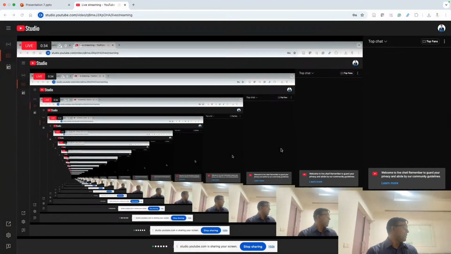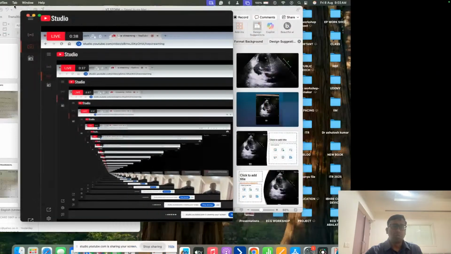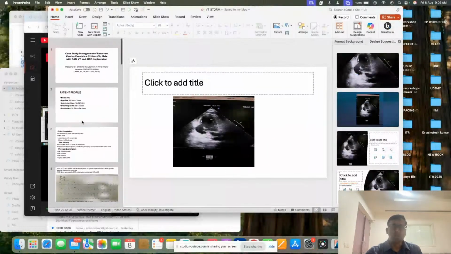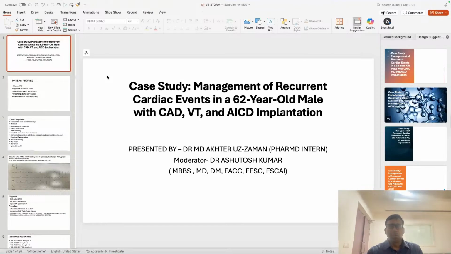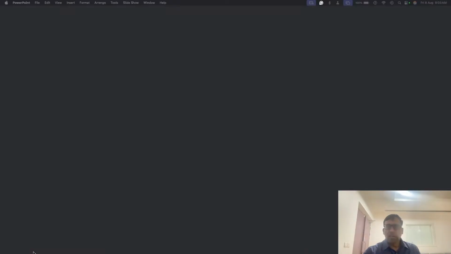And there it becomes important how to approach this type of patient who is having recurrent VT and has become medically refractory. This type of case we call a VT storm, because the device is giving a lot of shocks and sometimes ATPs also. If it is happening very frequently, meaning more than 2 episodes in 24 hours, we call it a VT storm.